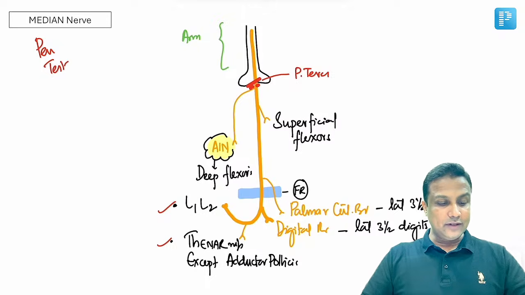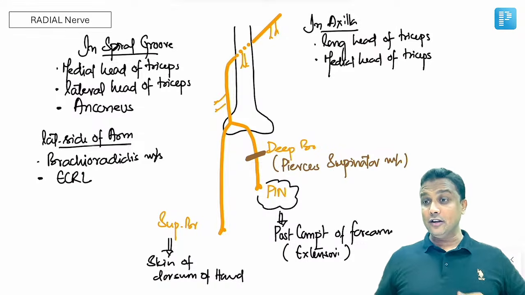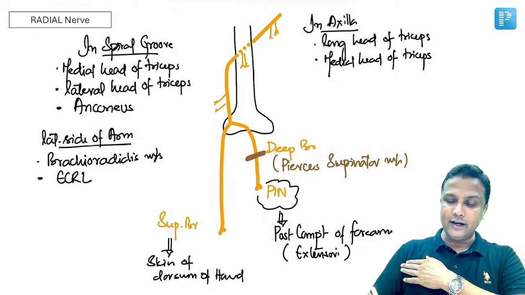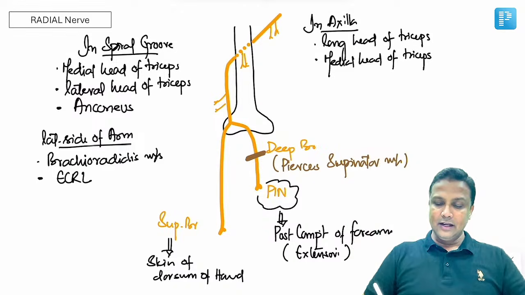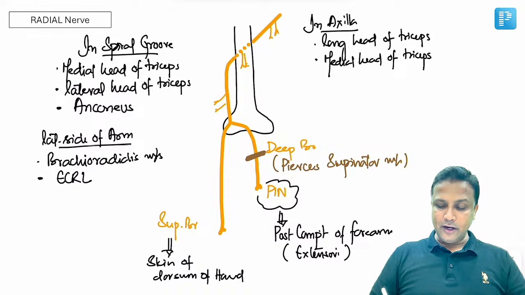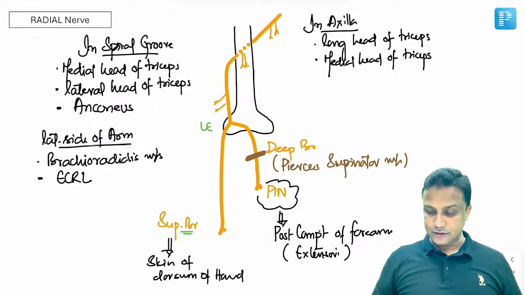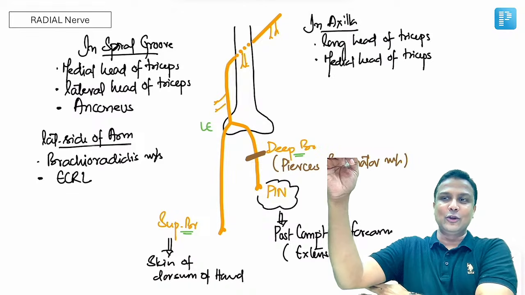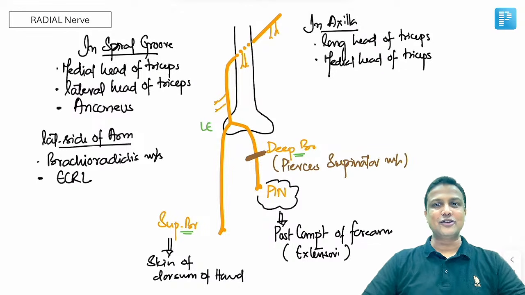Now, once you are done with this, let us go ahead with the next one, that is your radial nerve, sir. Now the radial nerve is coming all the way from the axilla, sir. After coming from the axilla, it is going to go behind the shaft of the humerus into the spiral groove. Then it comes towards the lateral side of the arm, and right in front of the lateral epicondyle, it is going to divide into the superficial branch and the deep branch. Perfect. So I repeat again, it's coming from the axilla, going through the spiral groove, lateral side of the arm, right in front of the lateral epicondyle, dividing into superficial branch and deep branch.